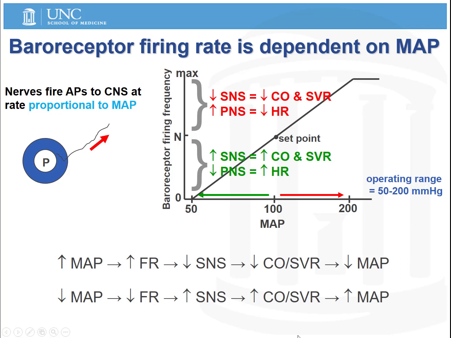So one thing that's important to note is that there's always some basal activity of both the sympathetic and parasympathetic nervous systems. And this baroreceptor reflex and firing frequency is really just regulating the balance between the two. So with a higher blood pressure, you're going to have more parasympathetic nervous system activity, while with a lower blood pressure, you're going to have more sympathetic nervous system activity.